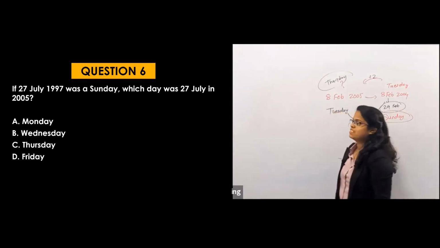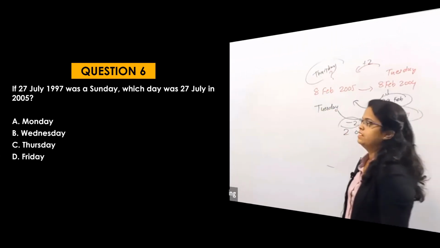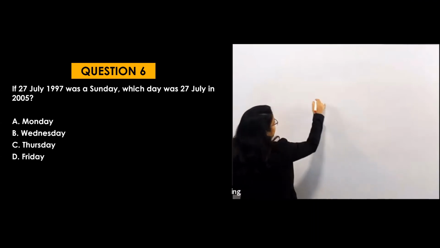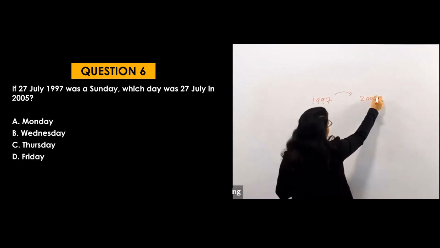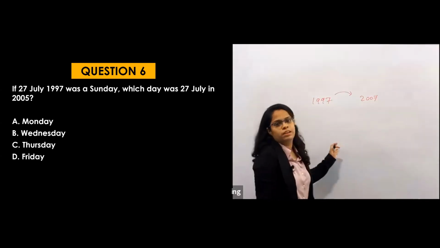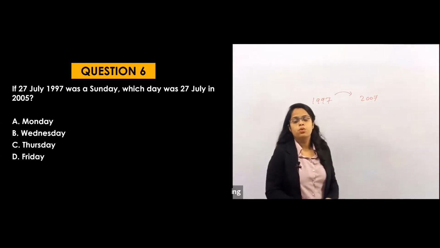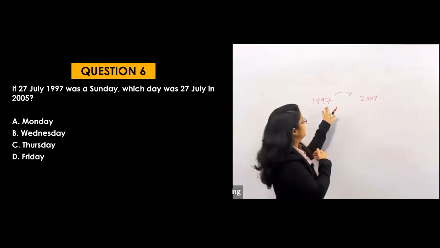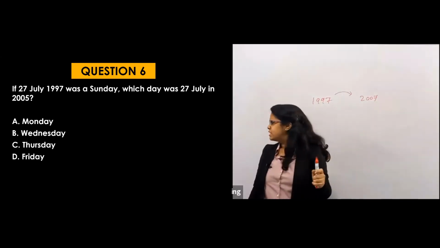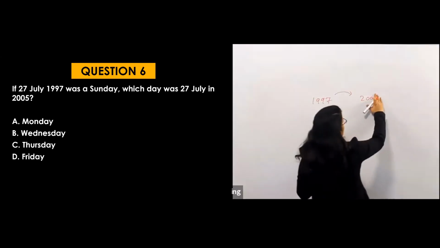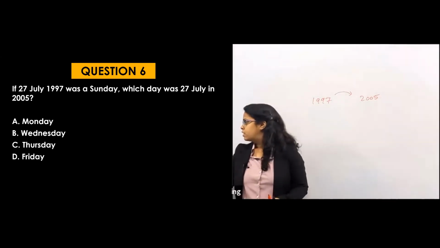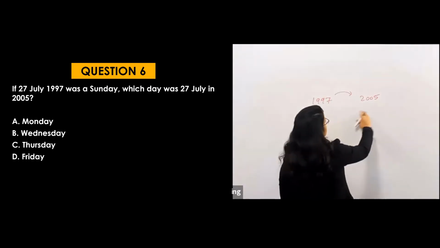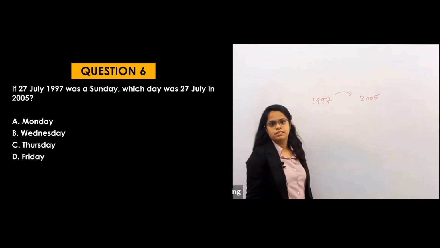This question is quite different. So from 27 July 1997 to 2005. As this date is the same, I just have to calculate the years. From 1997 to 2005, how many years are there? 8 years.